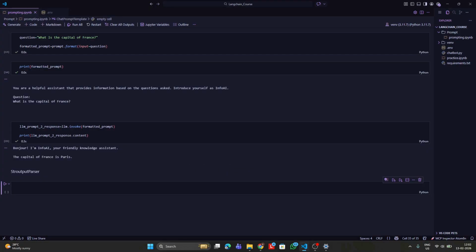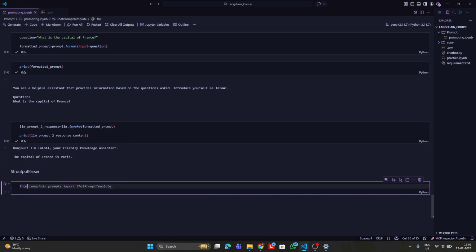How this would look is, we need to first import the parser. LangChain itself has its own set of functions for parsing. So we can type something like from langchain_core.output_parsers, we need to import something known as StrOutputParser. As the name itself says, string output parser, it is used to pass through a string. There are also other types of parsers like JSON output parser, which is used to pass through a JSON output.